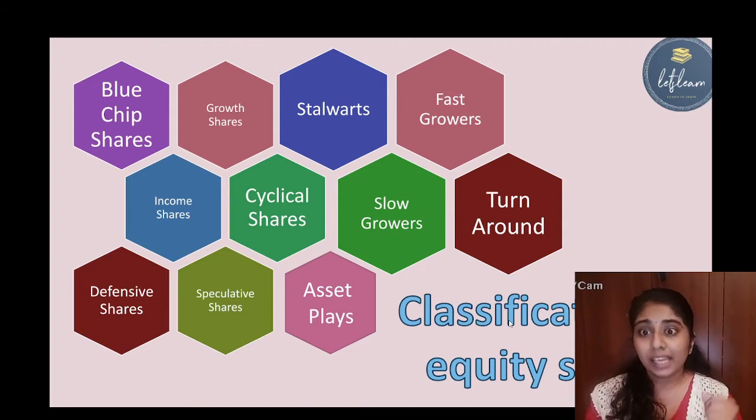Okay, so the next one is income shares. So income shares are issued by such companies who do not reinvest their profit into their business. Okay, that is they have a stable financial structure, and they do not invest the profit earned again into the business. They just distribute the entire profit as dividend. Okay, such companies issue the income shares.